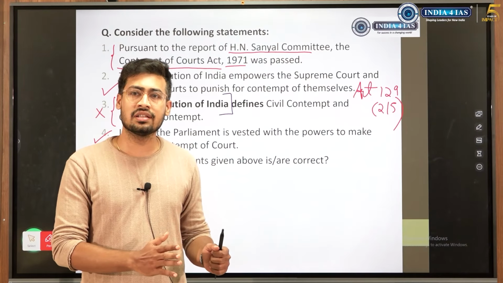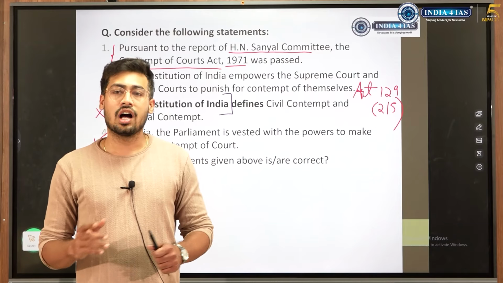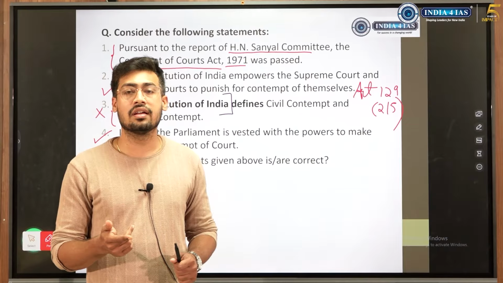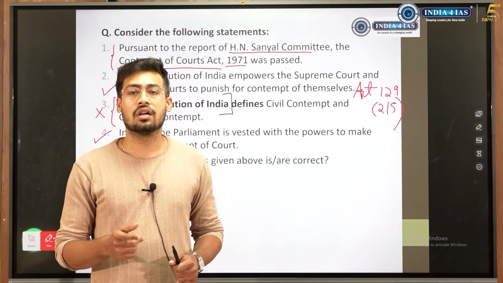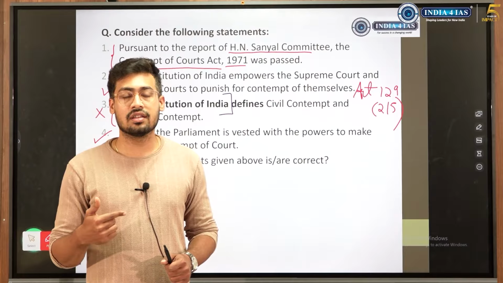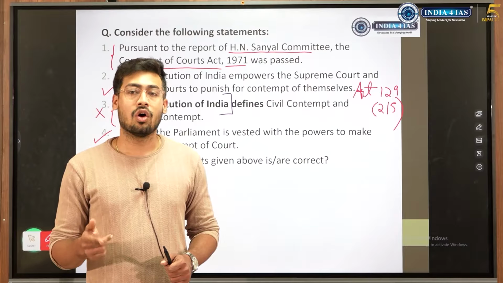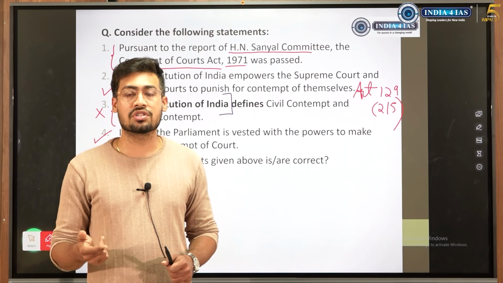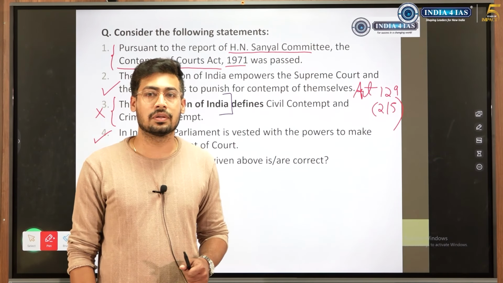Civil contempt and criminal contempt. A court gives a particular order and if the person does not follow it, then that will lead to civil contempt. But if a certain person obstructs the administration of justice, or tries to lower the respect of the courts, then that would fall under criminal contempt.